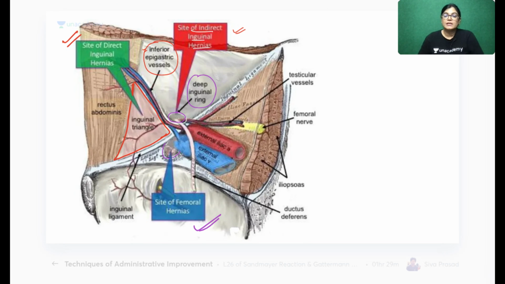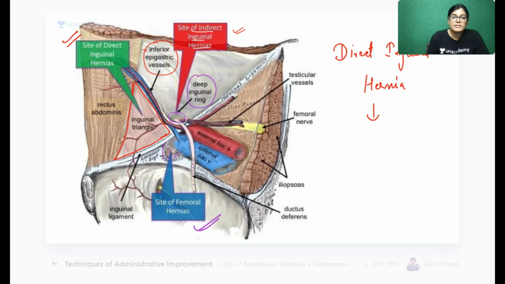Femoral herniation is seen more commonly in females because of the wider pelvis and smaller caliber of the vessels. Here is one important differentiating point: direct inguinal herniation occurs medial to the inferior epigastric vessel. This was asked just now in the NEET PG exam. So direct inguinal hernia passes medial to the inferior epigastric vessel.